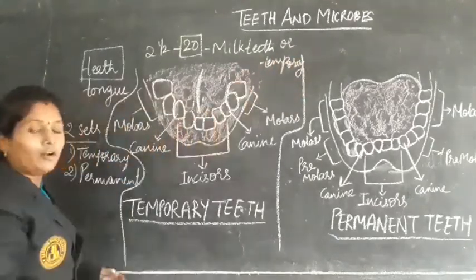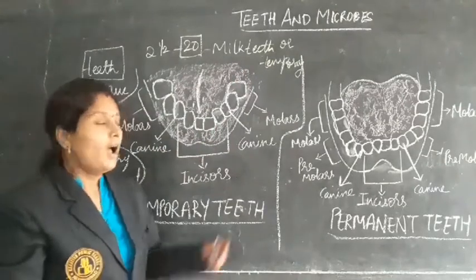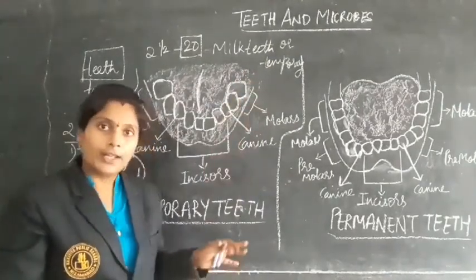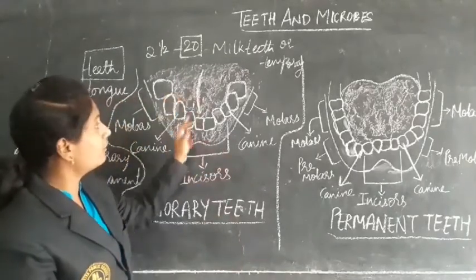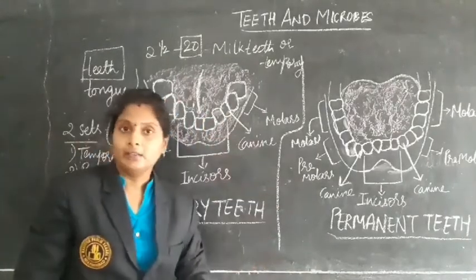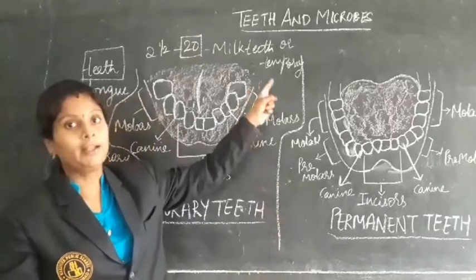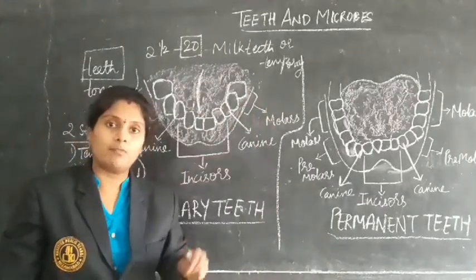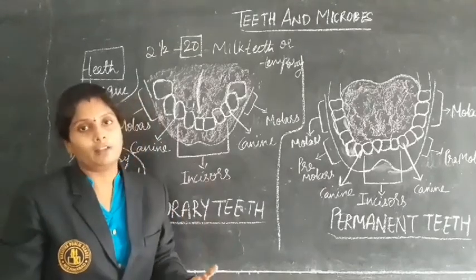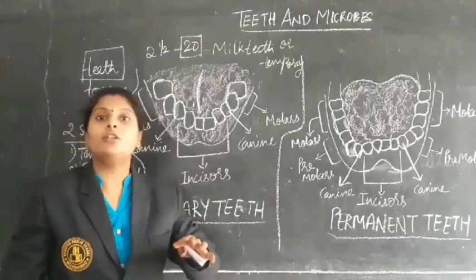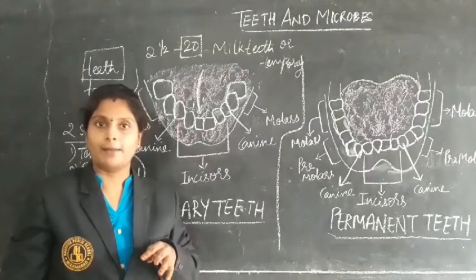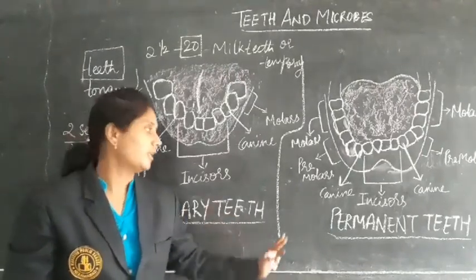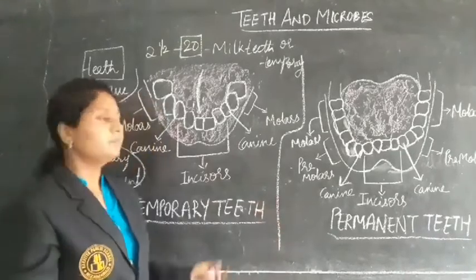Why are we calling them temporary teeth? Again at the 6th year of their age, these teeth will start falling. That's why we call them temporary teeth. After the teeth fall, new teeth come in that place, and those won't fall again in their lifetime unless any accident occurs. Those teeth we call permanent teeth.